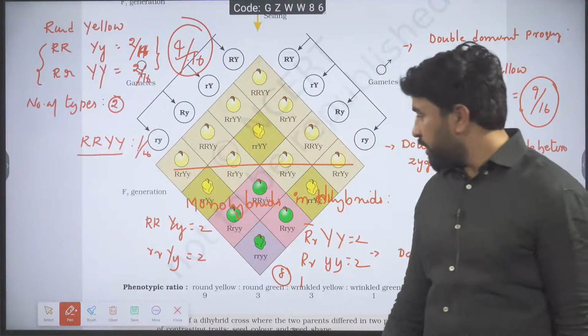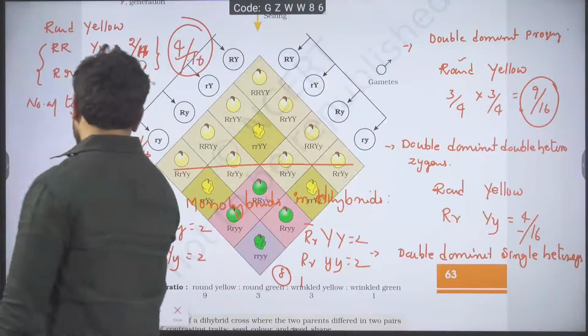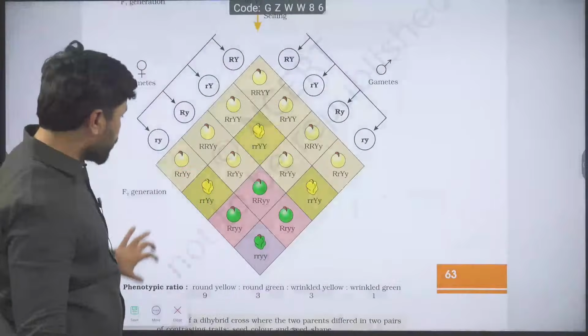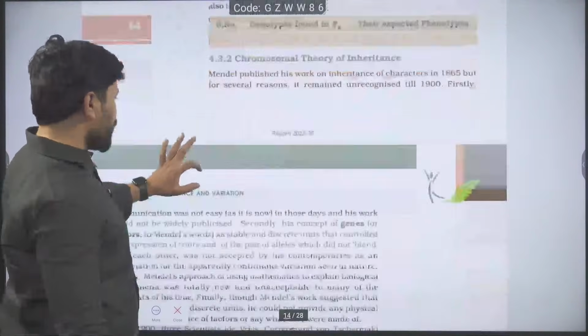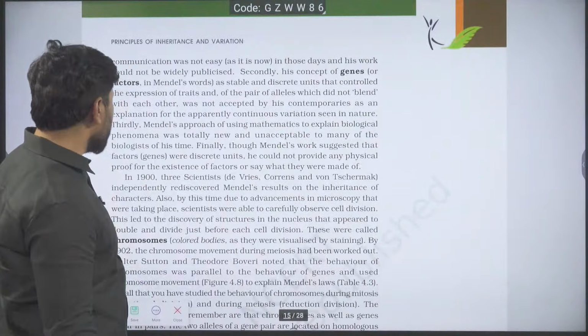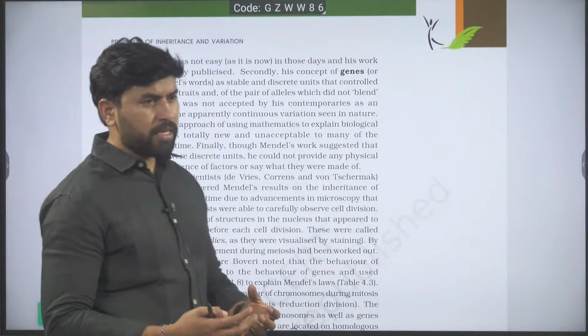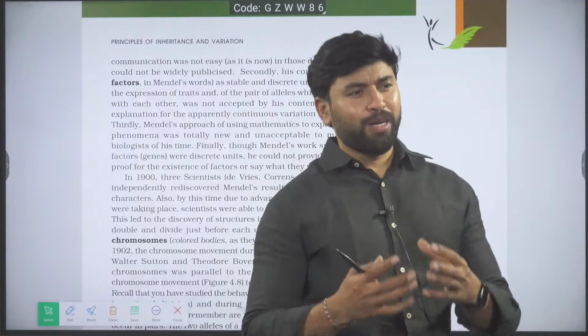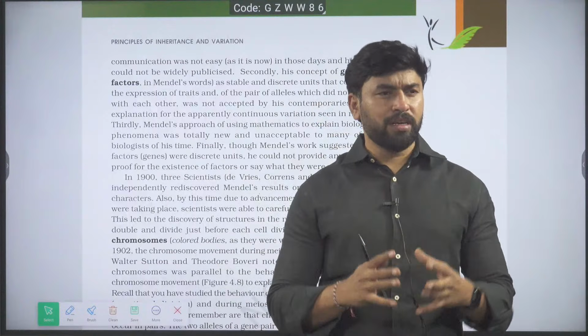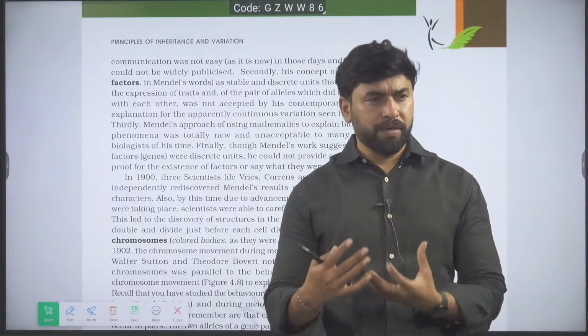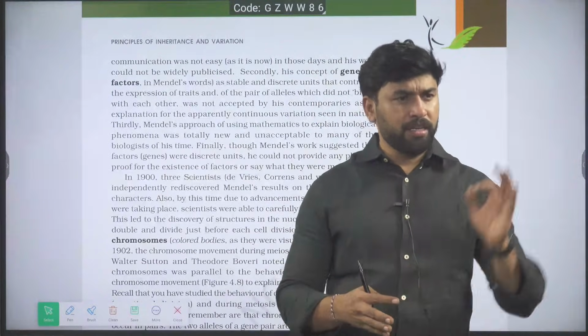Got it? Then let us see another thing. Observe, after the dihybrid cross comes the chromosomal theory of inheritance, there's a lot of theory. You study why Mendel's work was not recognized for many years, the communication problems, and Mendel's work was not understood by many because he was giving mathematical equations, etc. You study them.